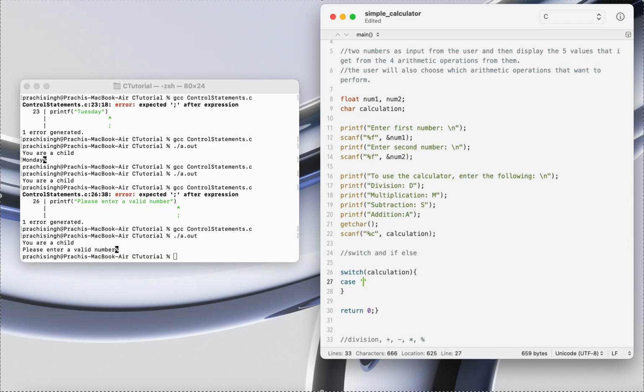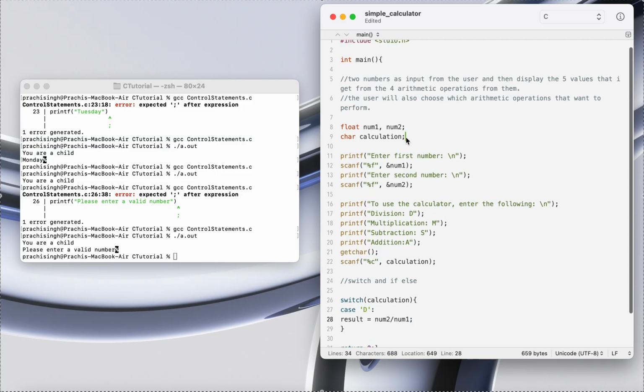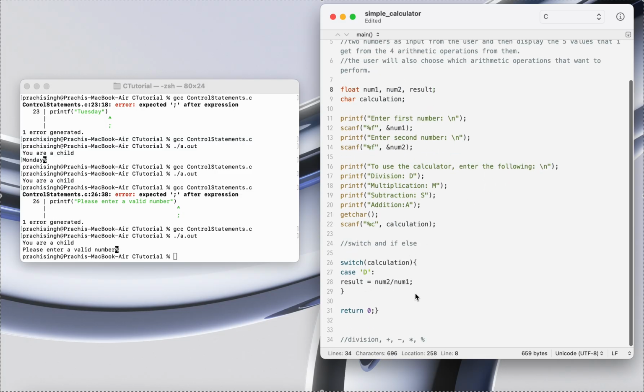So case if the user has entered D, my result is going to be num2 divided by num1. Okay, let's just declare my result as well here. Sorry, declare, not initialize. I'm just declaring it here. Initializing and declaring are two different terms. Now I'm going to use break statement. If I do not use break statement, things will go haywire.